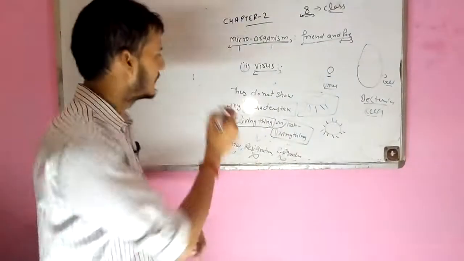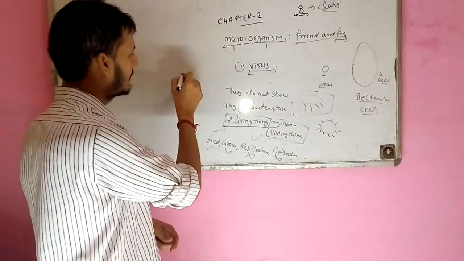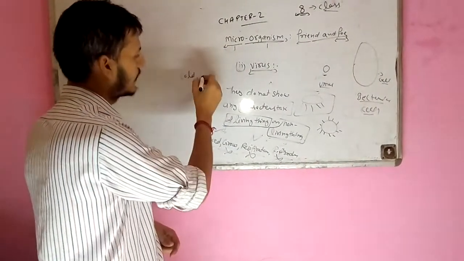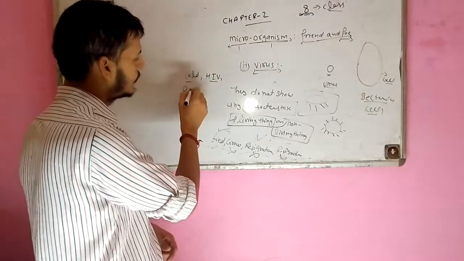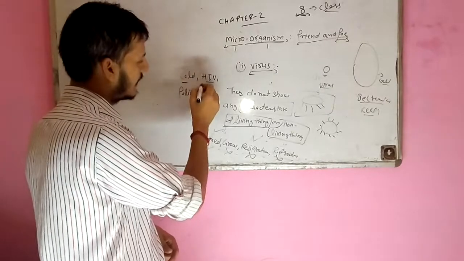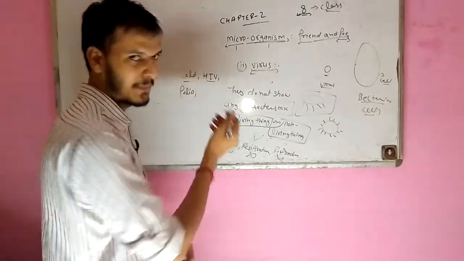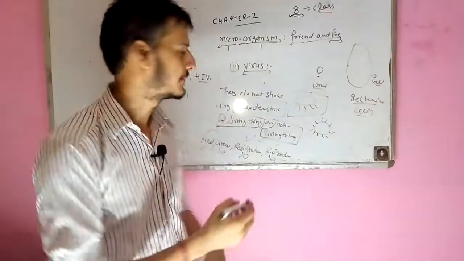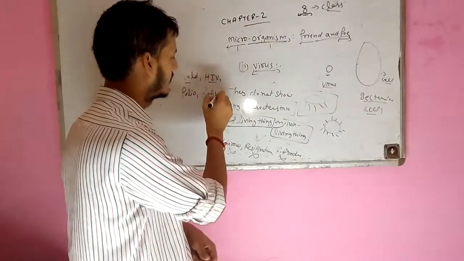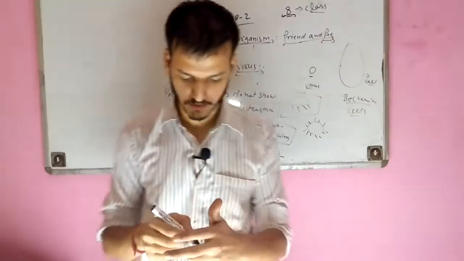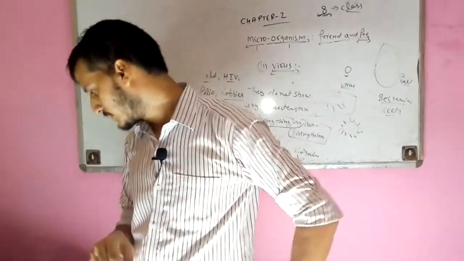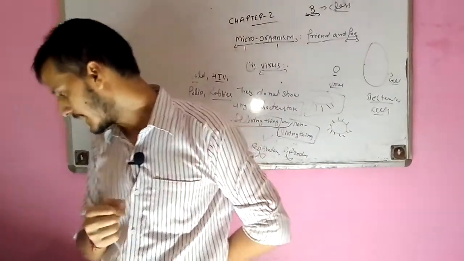like cold. Cold is a common example which we get from a virus. HIV, cold, polio, and there are a large number of them, like hepatitis B, rabies. And there are some other diseases too, chickenpox and measles.